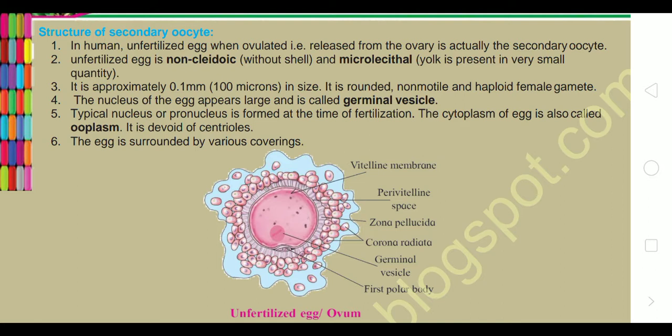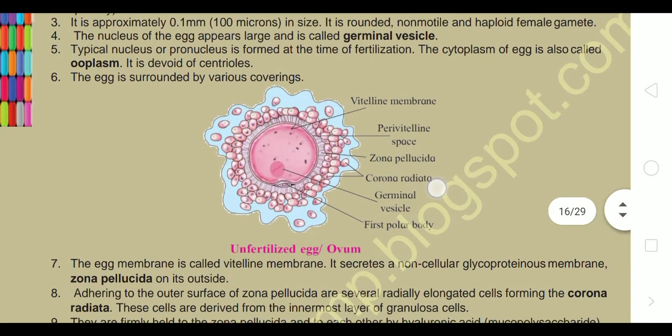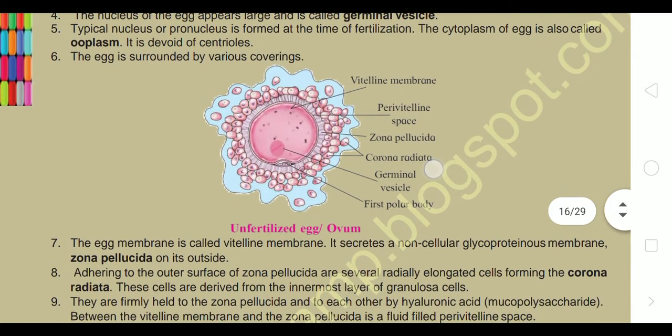It is approximately 0.1 millimeter, that is 100 microns in size, a rounded, non-motile haploid female gamete. The nucleus of the egg is large and is called the germinal vesicle. A pronucleus is formed at the time of fertilization. The cytoplasm of the egg is also called ooplasm and is devoid of centrioles.